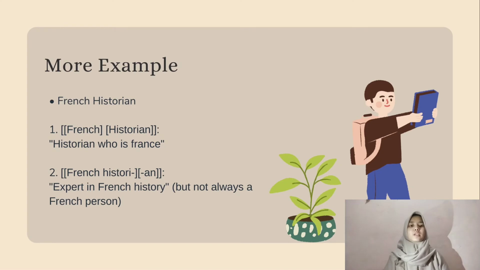For more examples, French historian. You can also see that in the first example, the affix sticks to the word history only, which makes the meaning a historian who is French. Different from number 2, where the affix sticks to the phrase French history, which means an expert in French history, but not always a French people or a French person.